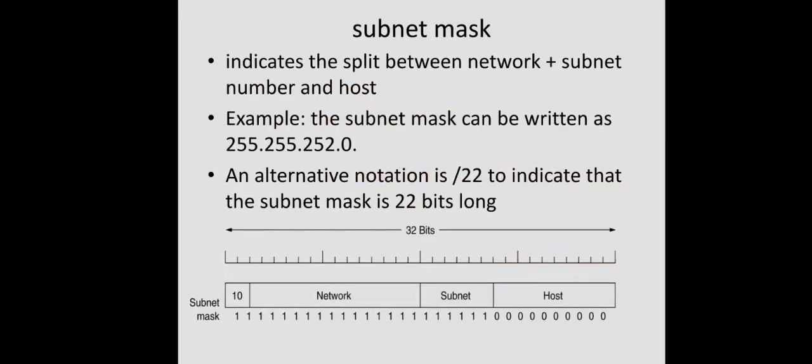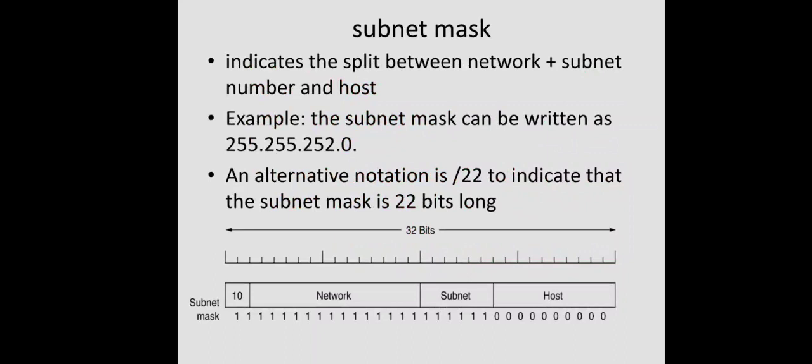Next one is the subnet mask. We have seen the address mask, right? When a router receives a packet, it should identify the corresponding network. For that, we use the address mask to get the corresponding network number alone. Then, consulting the routing table of the router, you can find which interface should be used for that particular network. But in the case of subnetting, this network number is not enough, right?